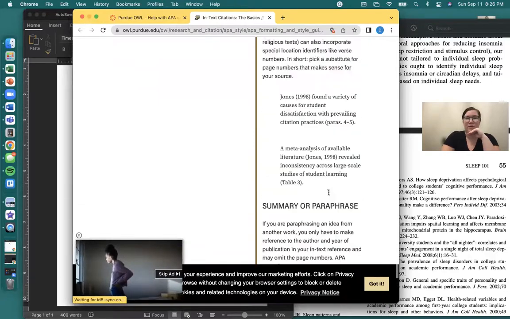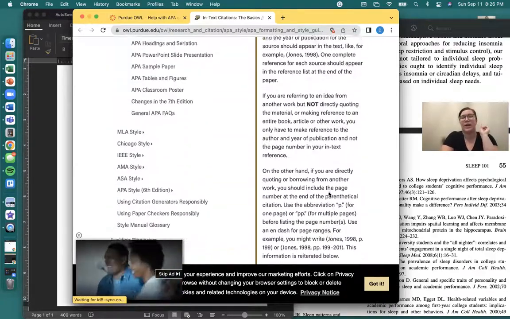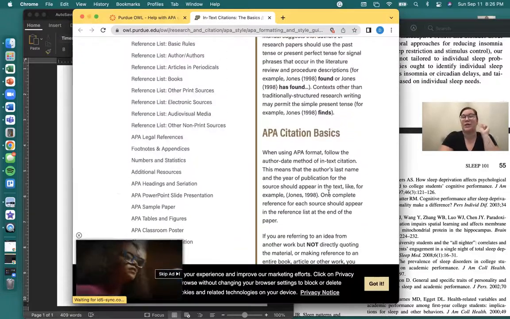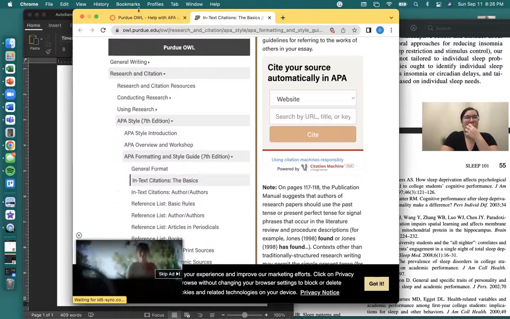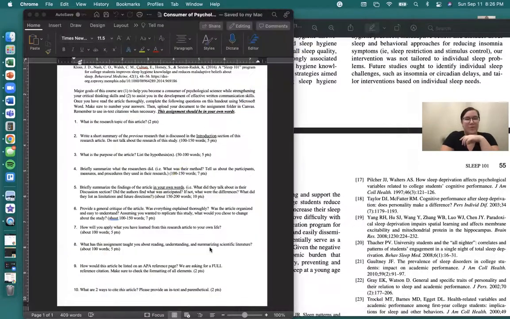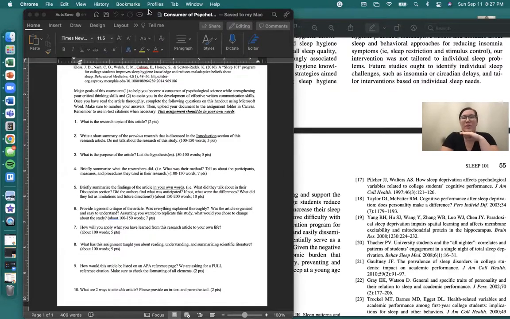So look through this. It already is linking you to the exact tab you need, and give me an example of how to do an in-text and a parenthetical citation. And this question is worth 2 points. So do your best. That one might be a little hard. And if I see that a lot of people are struggling with that, I might take it out. But I want to see that you tried.